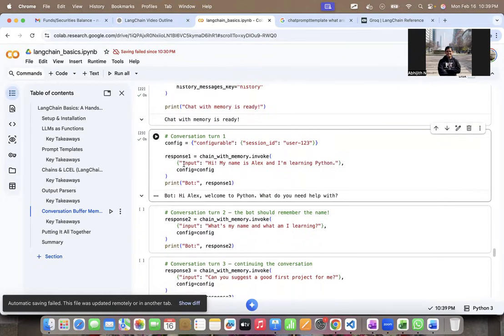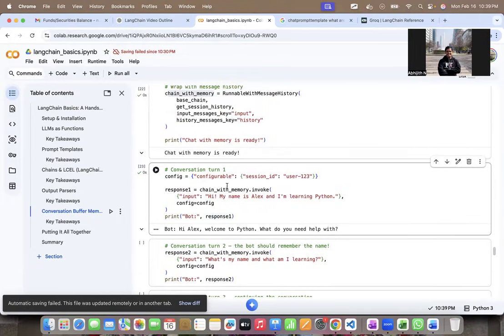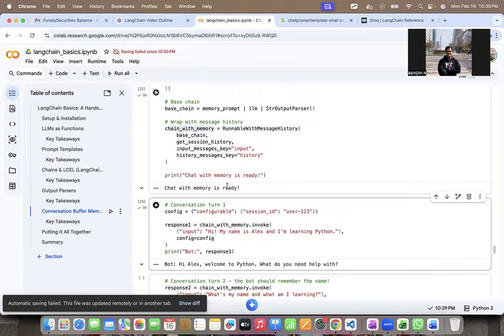So the input from the human is, "Hi, my name is Alex and I'm learning Python." And the bot responds, right? And the response one is what I'm printing. If I print this response one, it says, "Hi Alex, welcome to Python. What do you need help with?" Notice I've just typed response one because the output is of type string already. Why is the output of type string? Because I'm using a string output parser here.